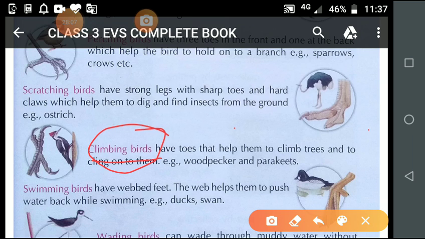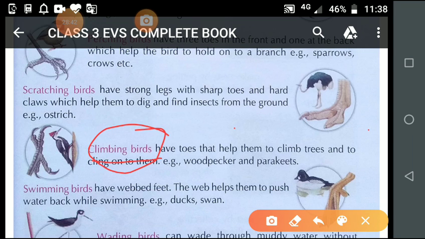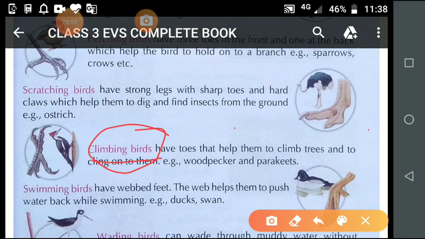Now student, to climb on the tree and hold it firmly, because then only can he make a hole. Is it clear? To make a hole in the tree trunk, the woodpecker needs to climb the tree and hold it firmly, means very strongly he holds the tree. Now a woodpecker doesn't have hands like us to hold things. Then how is this possible for him?